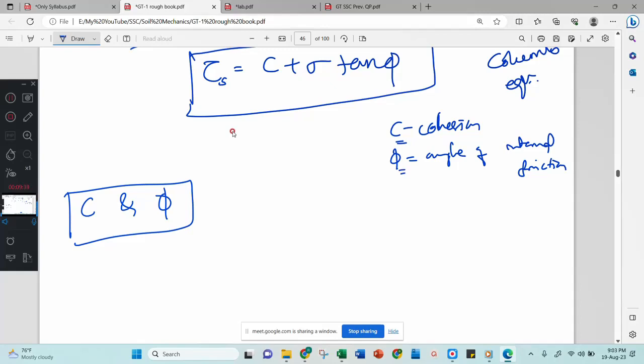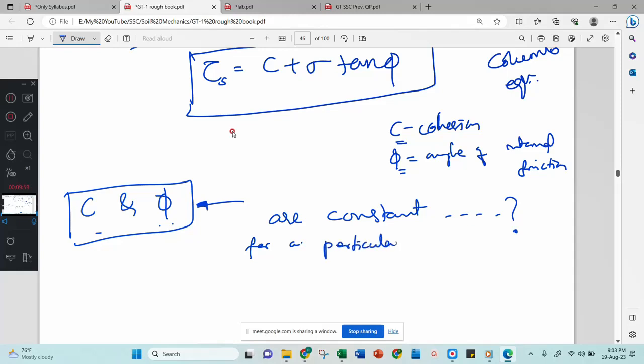One big question we have to think about is whether this C and phi are constant. Are these constant for a particular soil?